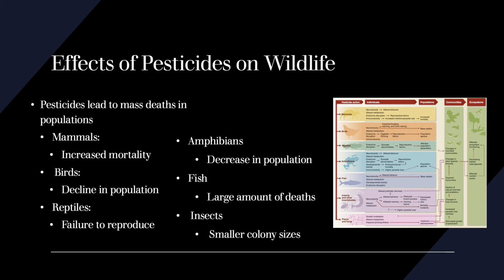Pesticides can cause effects such as reproduction failure and high death rates in mammals. In birds, pesticides can cause the bird's eggs to thin and can also cause the population to decline. In reptiles, it can cause many abnormalities in growth and mass death. In amphibians, effects such as high mortality rates and higher amounts of parasites. In fish, there has been a large number of deaths and changes in development. Effects in insects include memory loss and decrease in population.